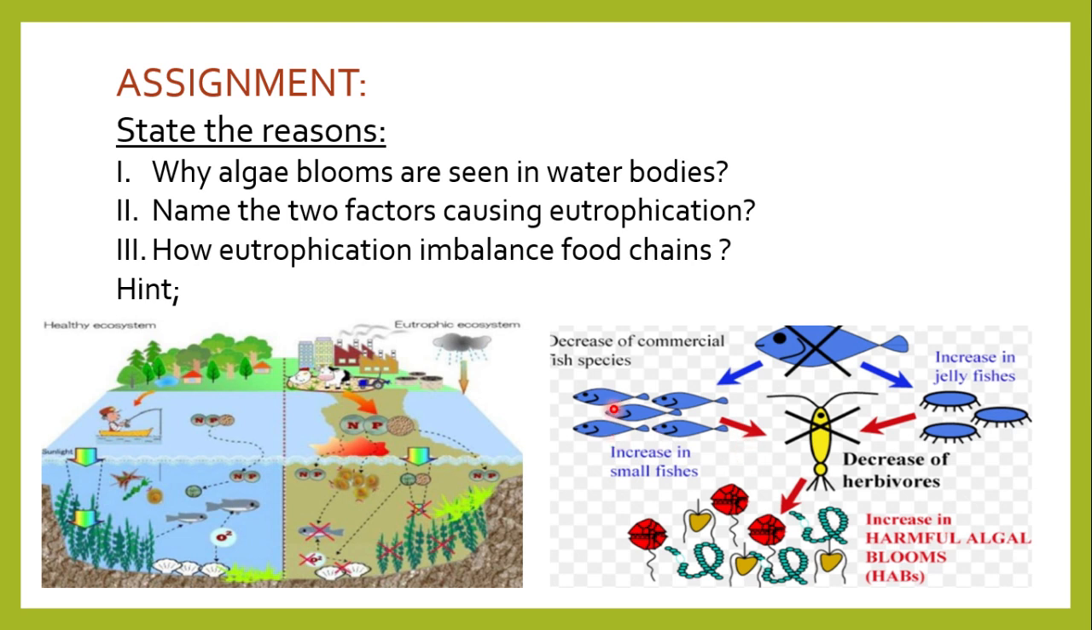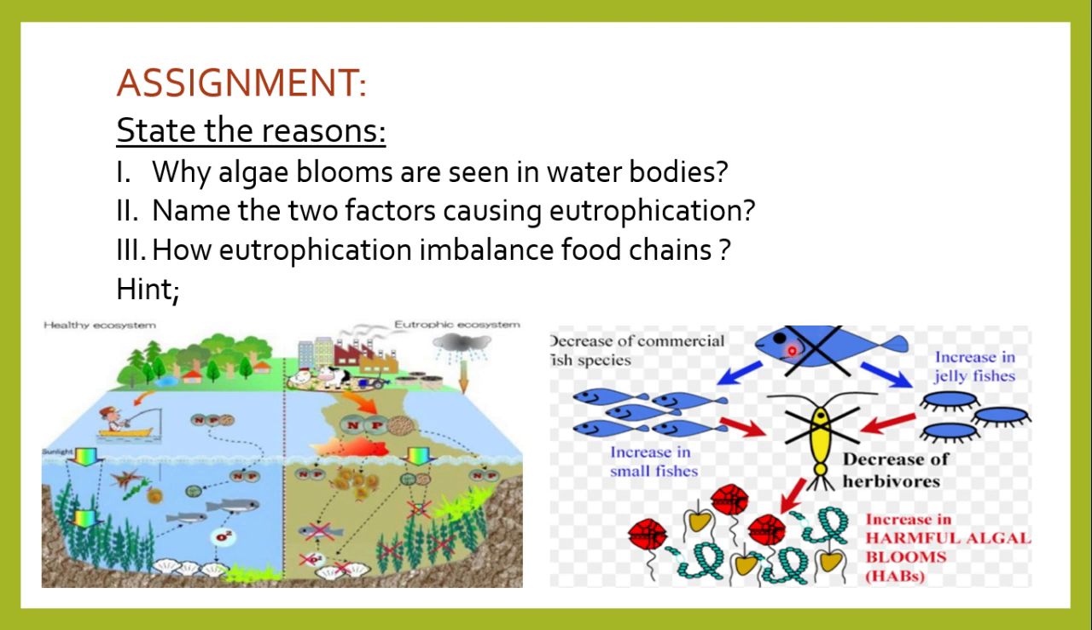This picture is giving you more idea about it. Harmful algal bloom. What does it cause? It causes the death of the plants and decreases the number of herbivores. So if the herbivore, like this fish here, is eaten by another, and its number is decreased, of course the population of its predator will also decrease.